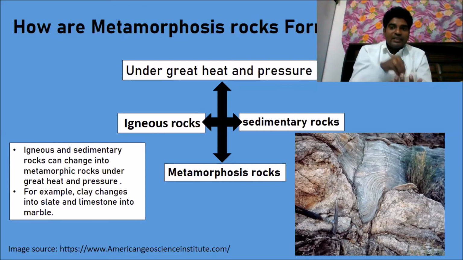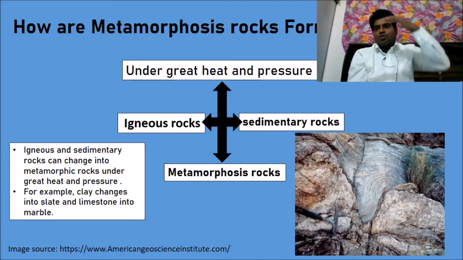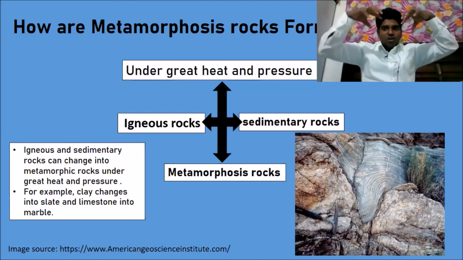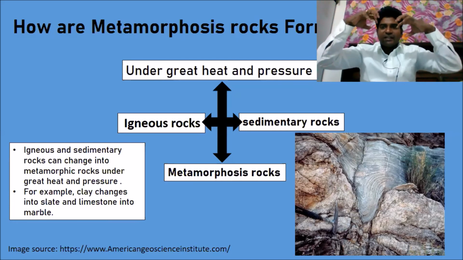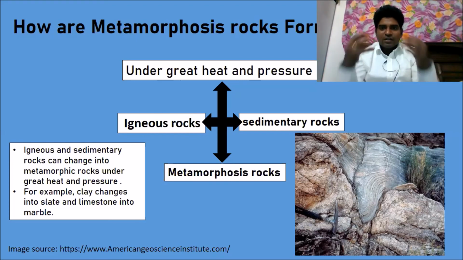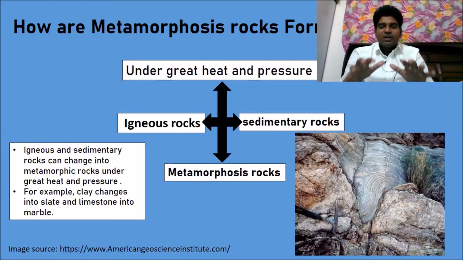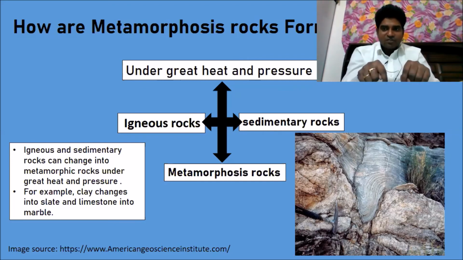When it goes down into the inner layers of the earth and forms a solid after cooling down, it forms metamorphic rocks. Due to heat and pressure, the igneous and the sedimentary rocks, when exposed to extreme heat and pressure, break down and go into the inner layers of the earth.